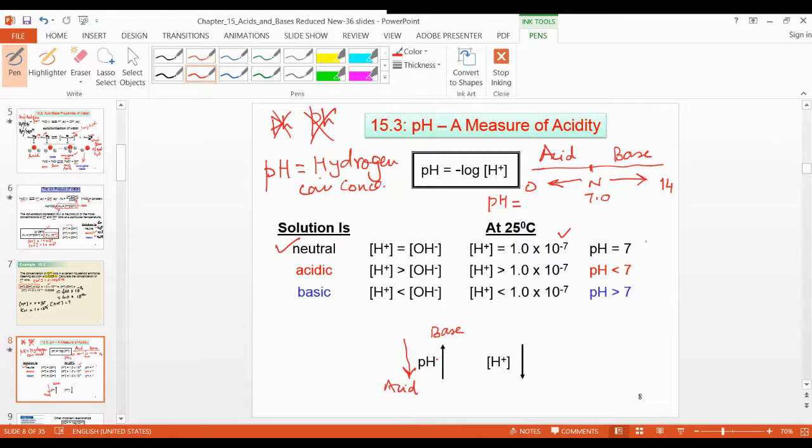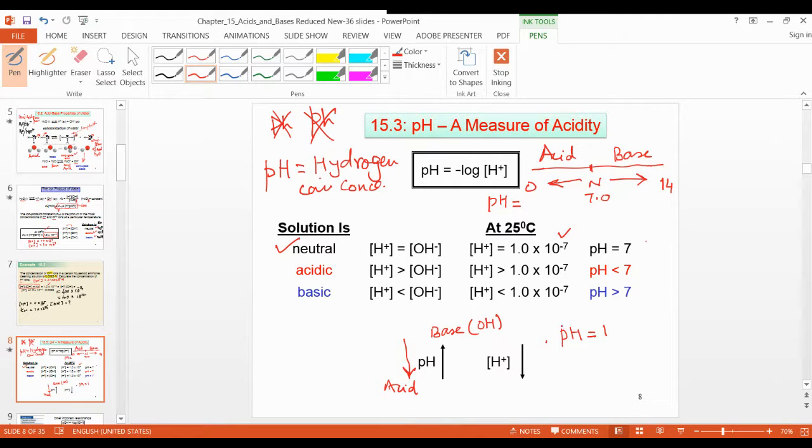It is opposite to that. Look here, pH greater than 7 is the base. Suppose pH is equal to 1.